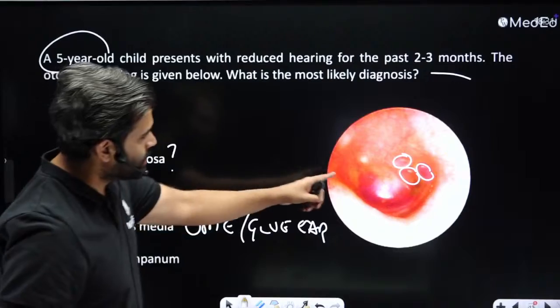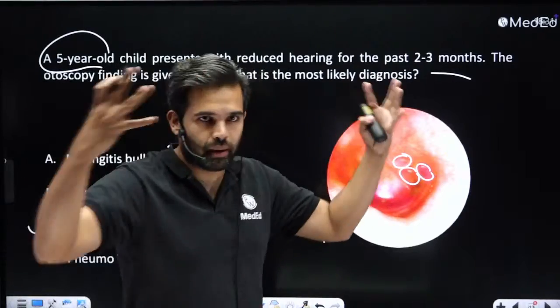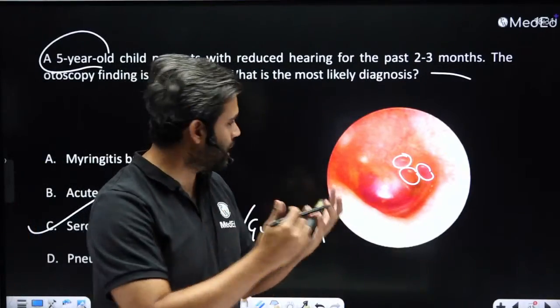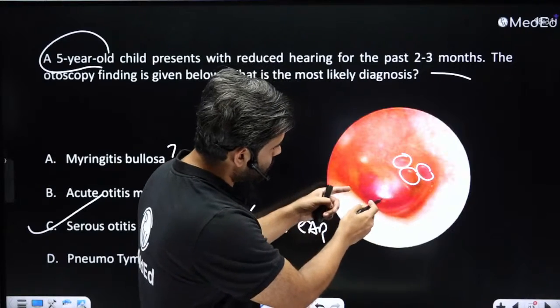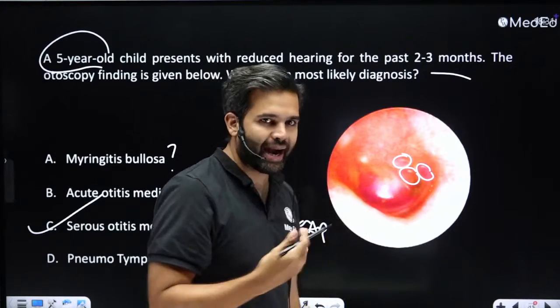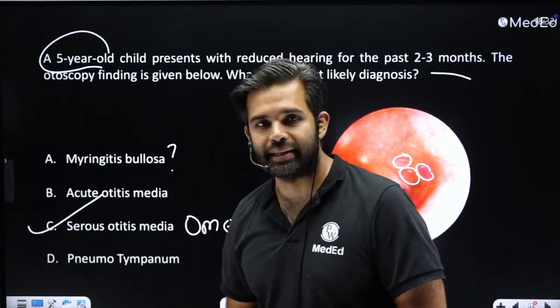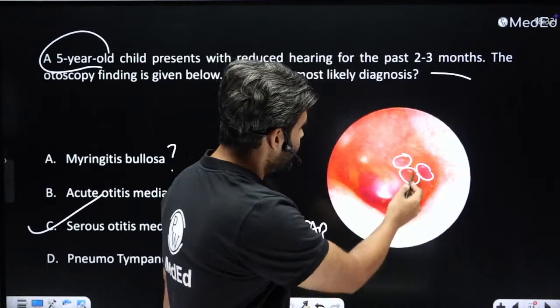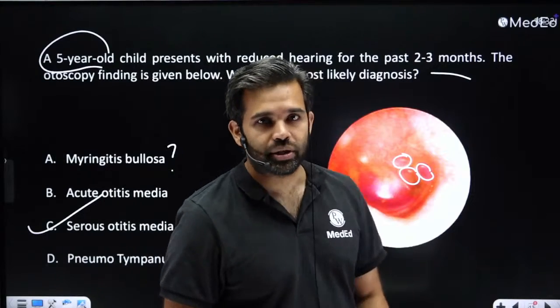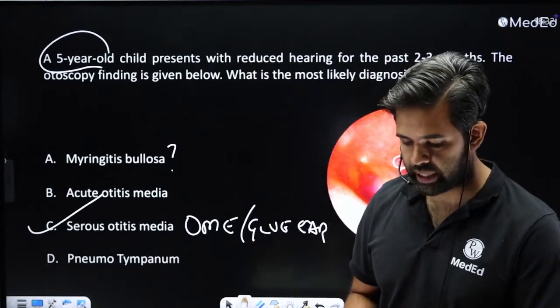Okay, in meningitis bullosa, you will actually see a bulbous swelling, red color bulbous swelling. Here, what you're seeing is the reflection of the light and the poor contrast of the image, which is making you think it is like that. But you will not see this kind of bubbling over there. So this answer would be serous otitis media or secretory otitis media.